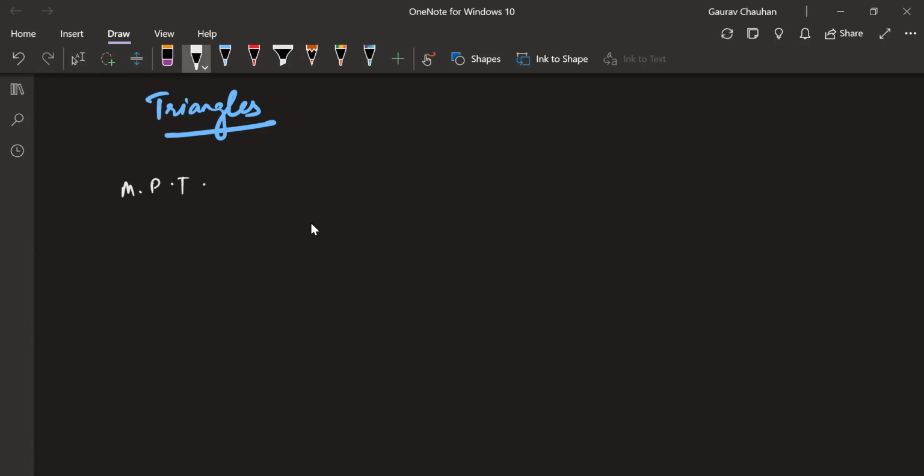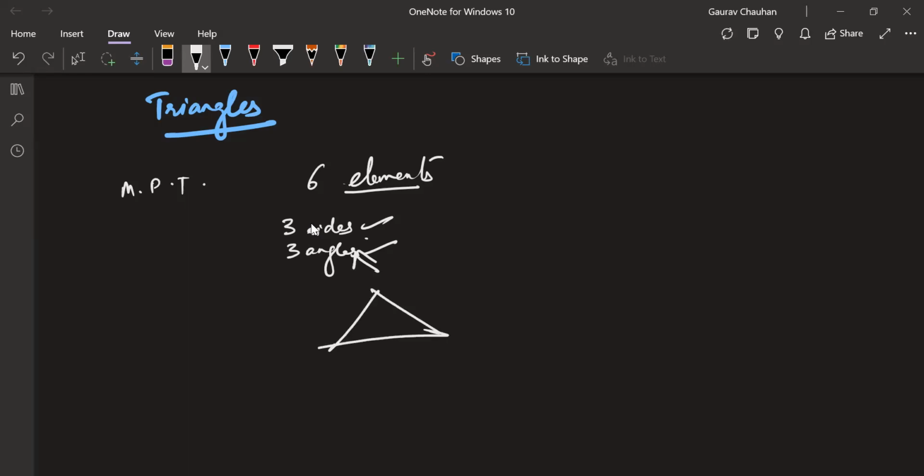Anything else? Yes, Tulsi. There are 6 what? Which are 3 sides and 3 angles. You're right about that. What is this called? You remember? Okay. No, good point though. Yeah. Elements. Okay. 6 elements, 3 sides, 3 angles. When we talk about 3 angles, which angle are we talking about? Interior or exterior? We're talking about the interior angle. We good?